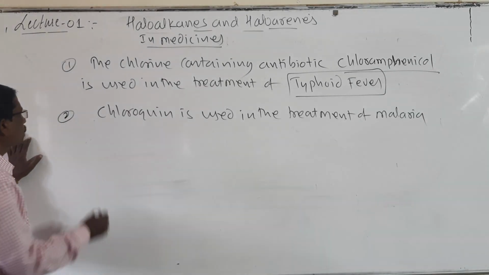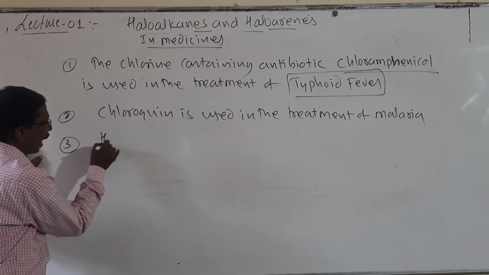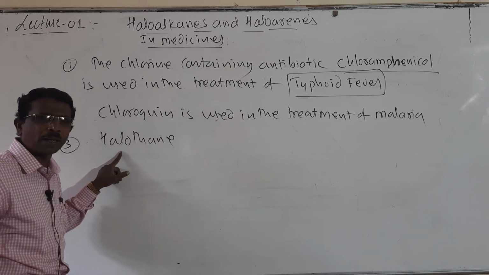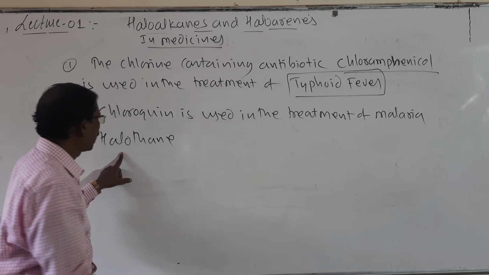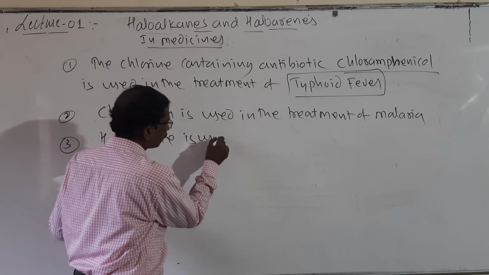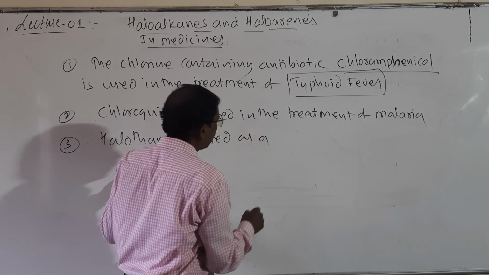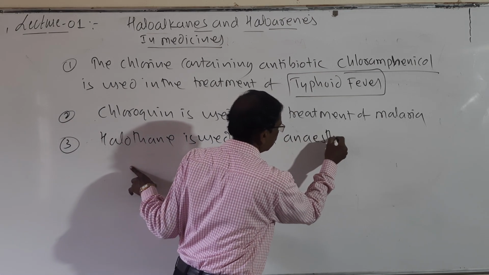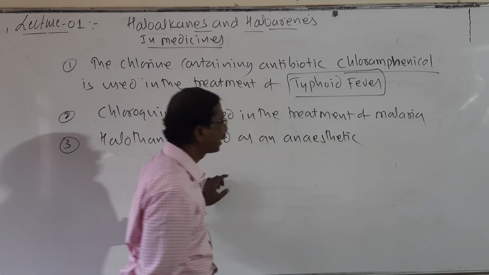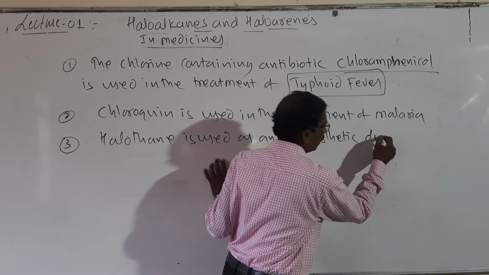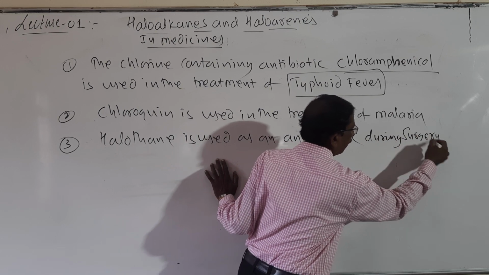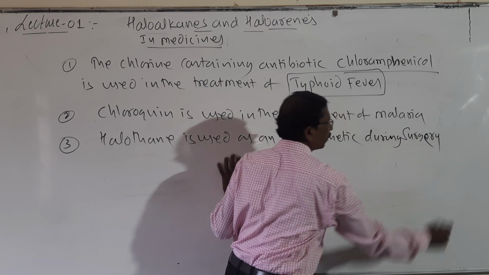And the third one, halothane, which contains chlorine, bromine and fluorine, is used as an anesthetic during surgery.